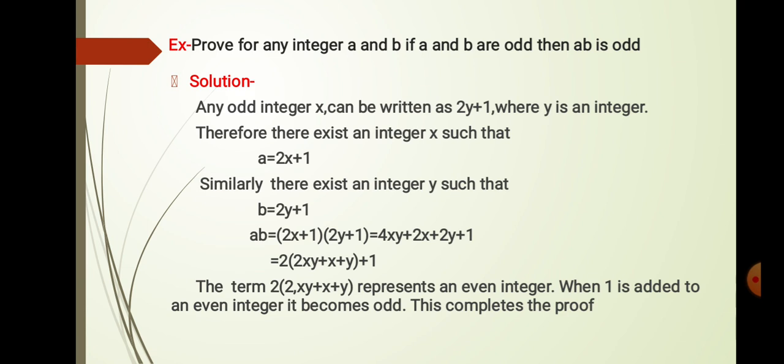Now we will get the solution: 2 into (2xy plus x plus y) plus 1. The term 2xy plus x plus y represents an integer. When 1 is added to an even integer, it becomes odd. This completes the proof, hence proved.